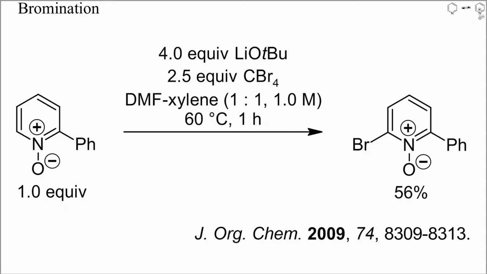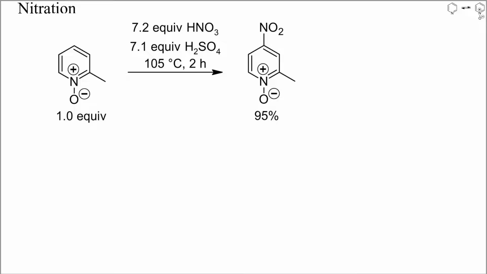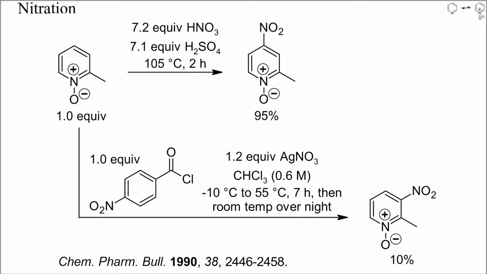Here an N-oxide was brominated by treatment with lithium tert-butoxide and carbon tetrabromide. This reaction probably proceeded by intermediate deprotonation of the starting material. Unlike pyridines, pyridine N-oxides can be nitrated selectively and in high yield at position 4, as shown here. The authors also found that after acylation at oxygen, nitration at position 3 was possible with silver nitrate, but the